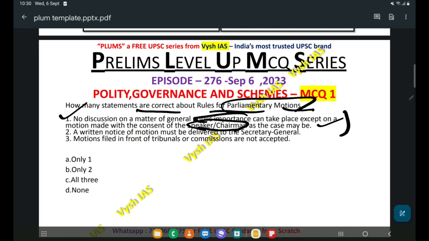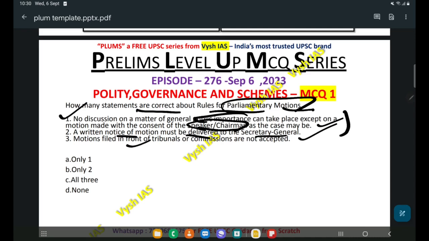So first is correct. A written notice of motion must be delivered to the Secretary General. Now most of you may be unaware of these offices like Secretary General, Secretariat, but I will say these offices are also important. In the coming years, UPSC may pick up some questions from these areas and test you. So please go through these areas also. Okay, so Secretary General, yes, it's a correct statement.